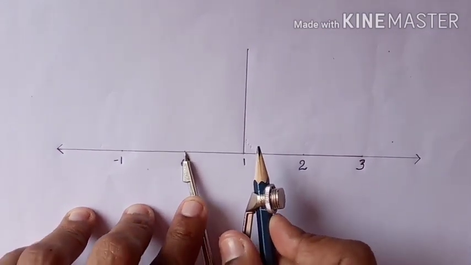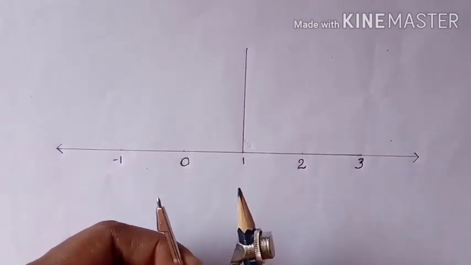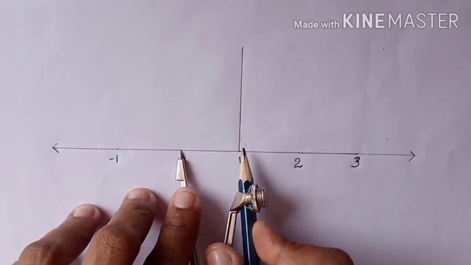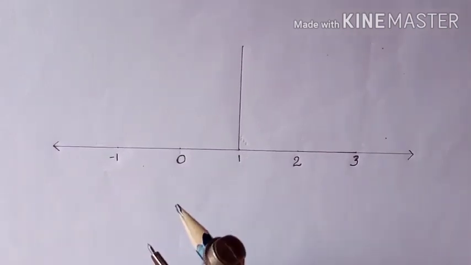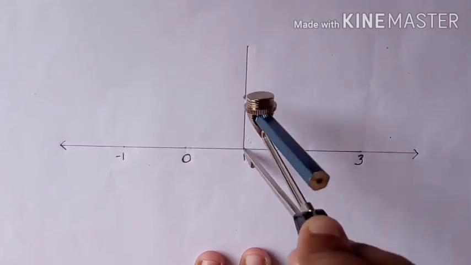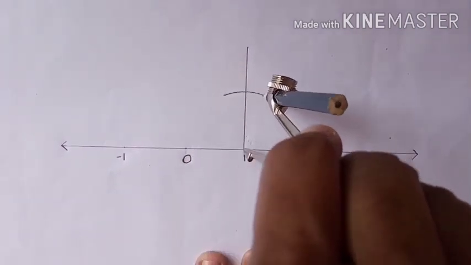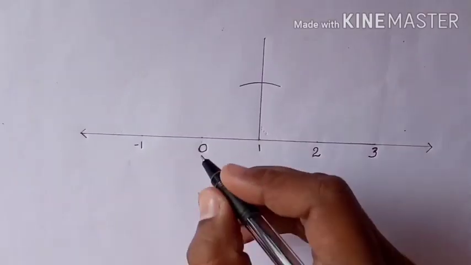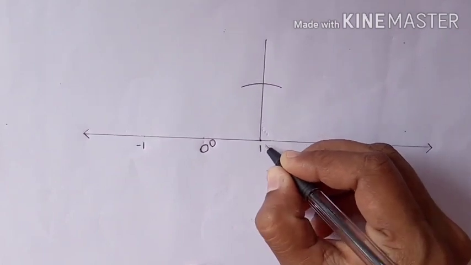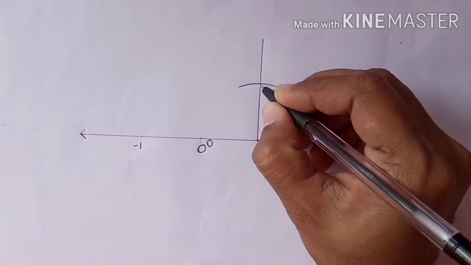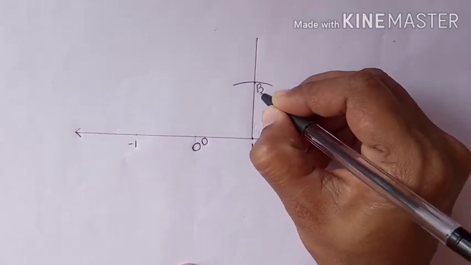By using your compass, take the distance between the points 0 and 1. Using that as a radius and 1 as center, draw an arc on the perpendicular which you have drawn on 1. And label the points O, A and B.